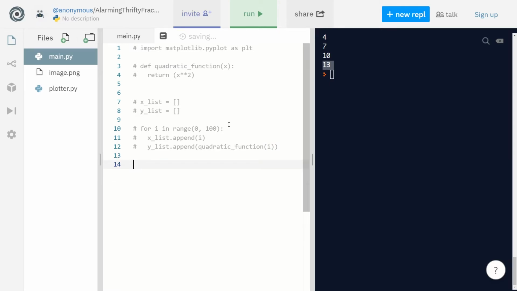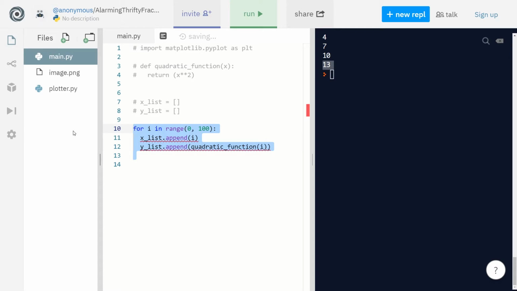So for our case, our step is by default 1, so we don't need to specify it. Later on, let's say we want to see it from 0 to 10. It's not going to look nice, okay? So I'll show you guys a nice trick later on. But let's first do this.